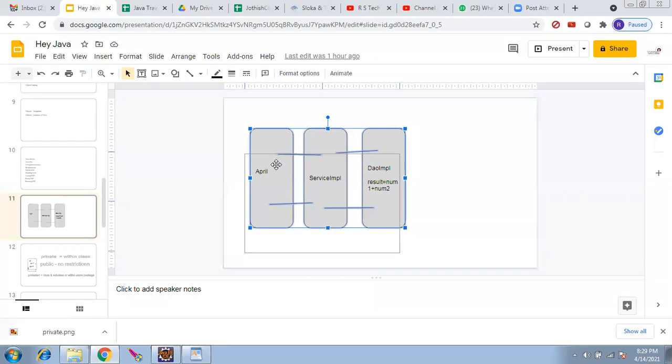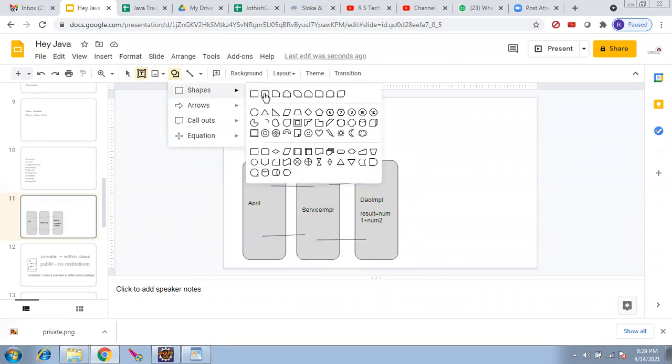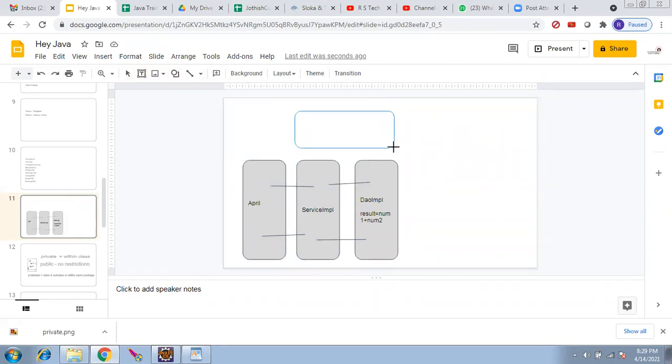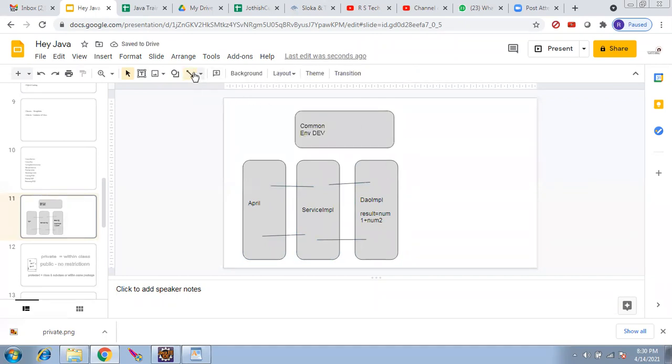So far we had these three classes. Now what is coming up? We added one more class at the top, and we said that common, and we are giving a variable as env, and we gave dev as the value. Now these two classes are inheriting from this parent class. Now the common becomes a parent class. These two are children of the parent class.